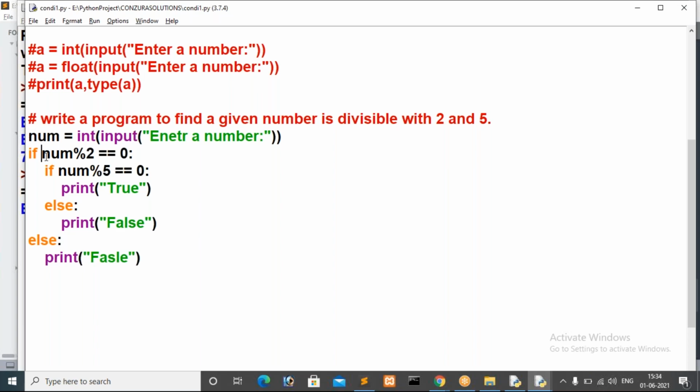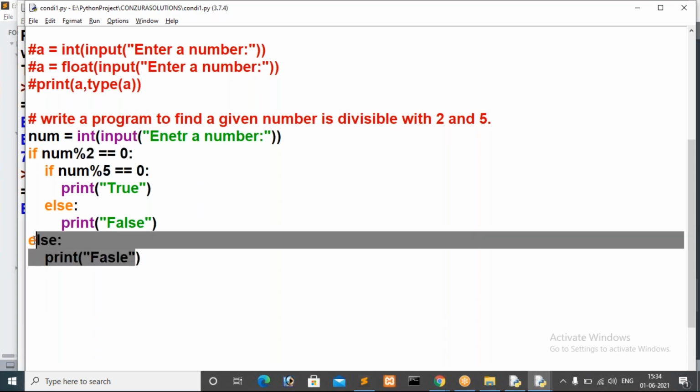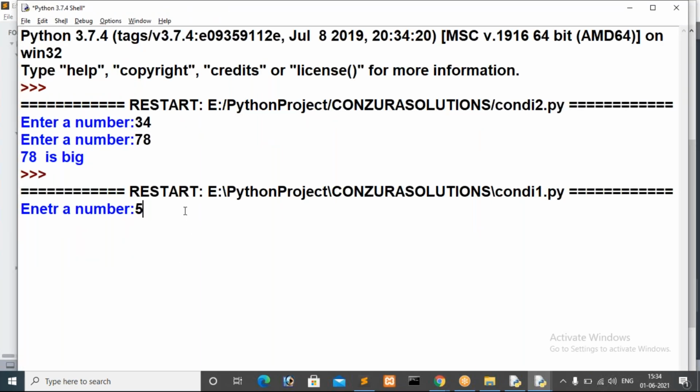Here I'm checking 5 modulo 2 double equals 0. If I divide 5 by 2, what remainder will you get? What is the remainder, guys? The remainder is 1, right? 1 double equals 0, the first condition is false. Then it will go to else, that is, it will print false. So just observe, I'm giving 5 here, and I'm getting false printed.